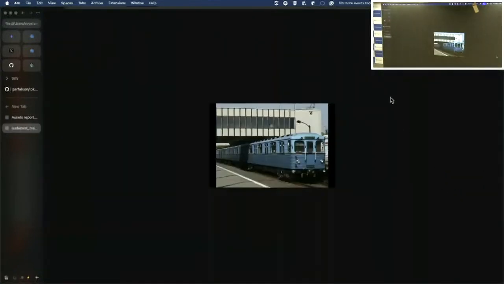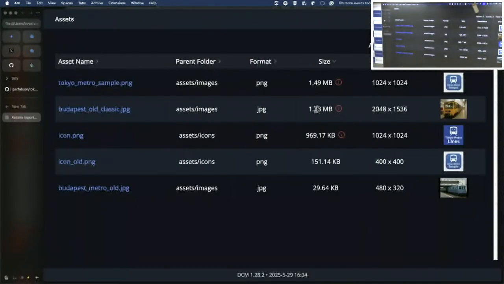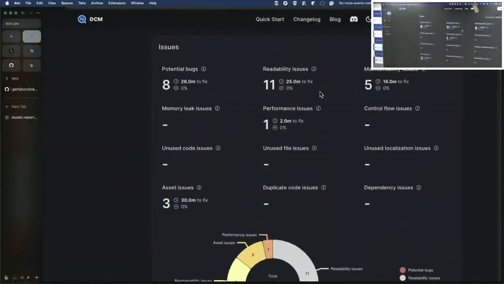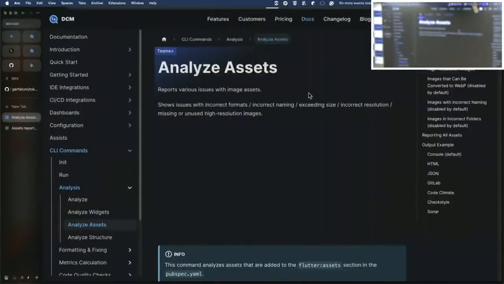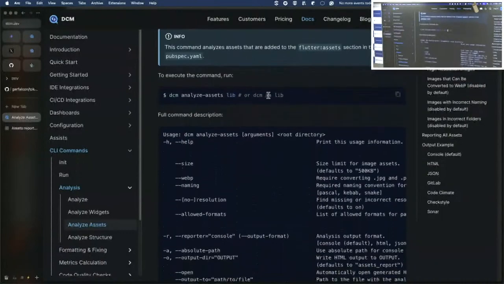This developer also left us some assets and images which were maybe considered to be added to our application, and we can see that they take way more space besides the dashboard, which is also visible. We can also go through, and these are reflected back as asset issues. From the dashboard, we can also see that this is the asset analysis we use for this specific report right now.